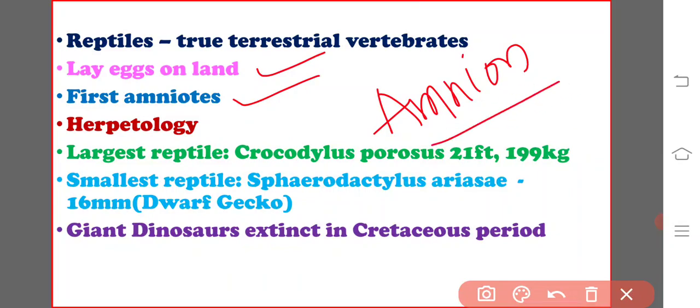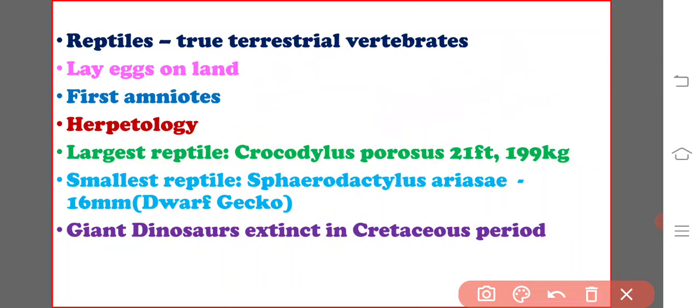Fishes and amphibians are the anamniotes; they lack the amnion. Reptiles are the first animals which possess the amnion as the extra-embryonic membrane, so they are called the first amniotes. The study of reptiles is known as herpetology.